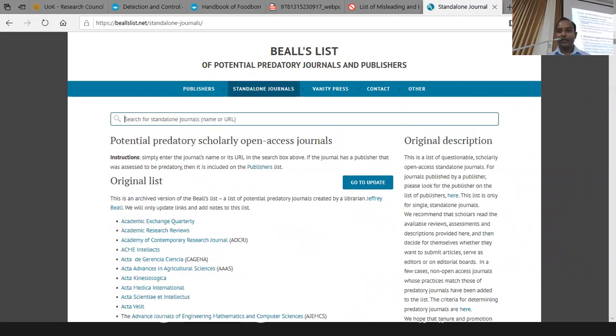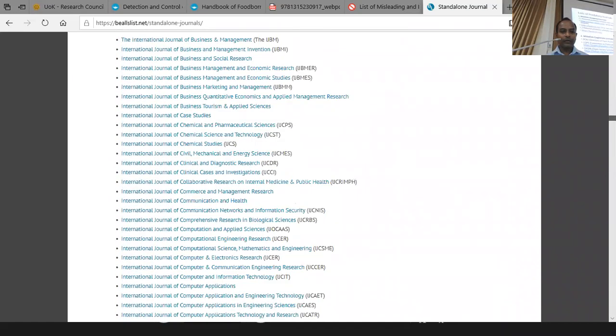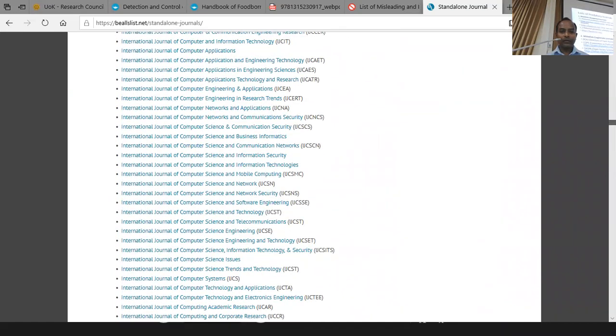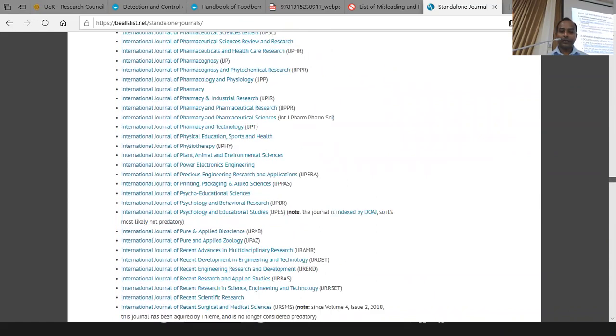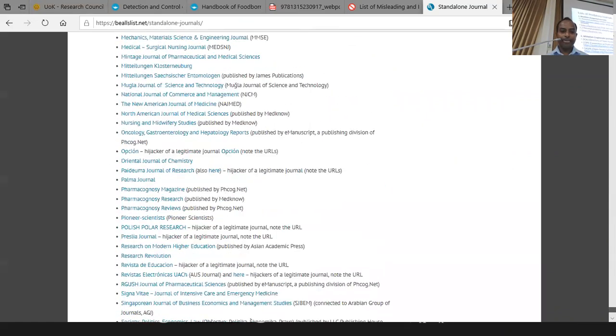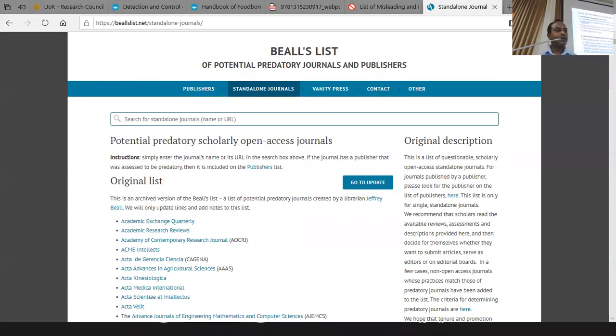They have listed hundreds of standalone possible predatory journals, including their abbreviated journal title. So please check against this list and see whether the journal is listed in this blacklist before you submit your manuscript. So this service helps to identify both publishers and individual journals.